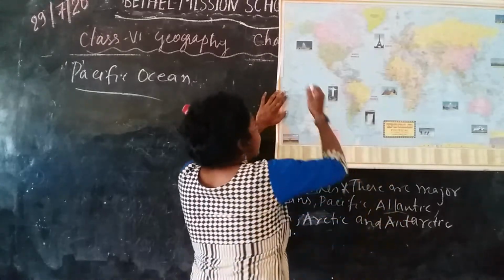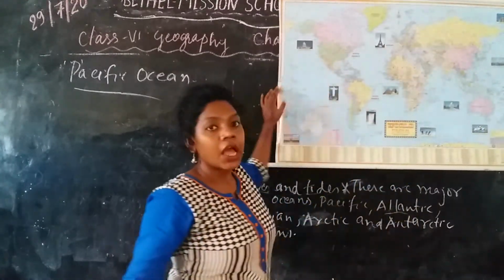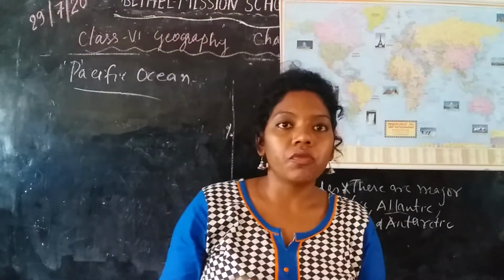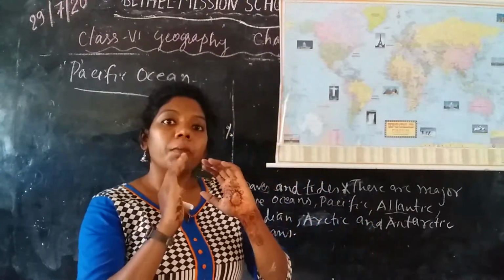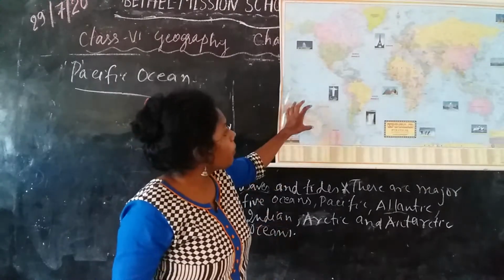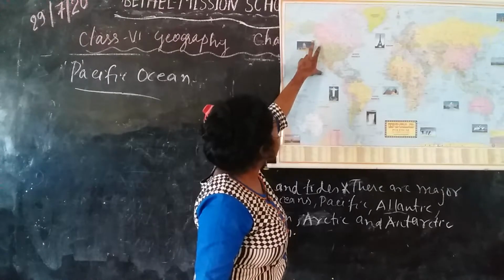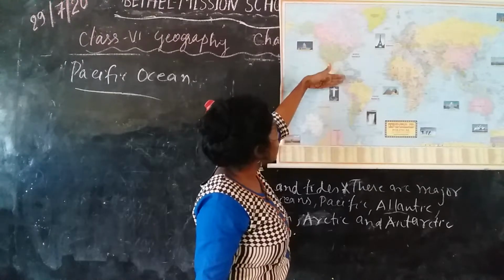Due to that, it is divided into two parts, one from this side and one from the other side. But when you see it on the globe, it is joined together. You can see it is present in between North America and South America.